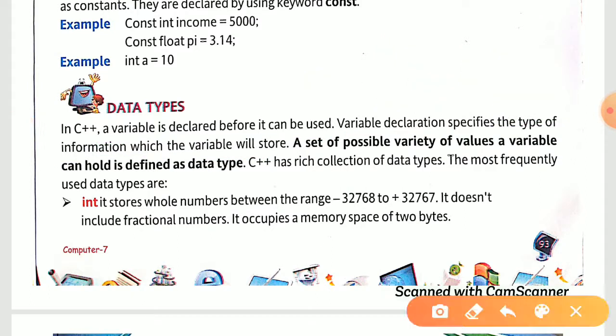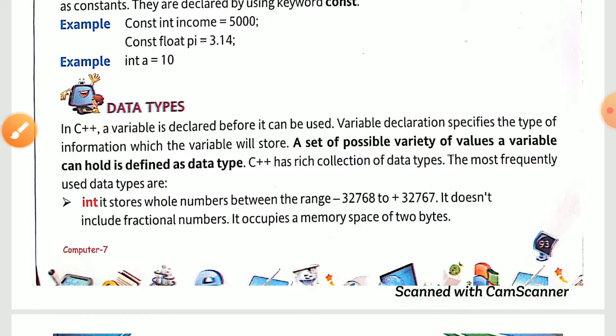A set of possible varieties of values a variable can hold is defined as data type. If it is going to hold numbers, a different category; letters, a different category; digits, a different category; fraction part, a different category. All these categories are defined by your data types.